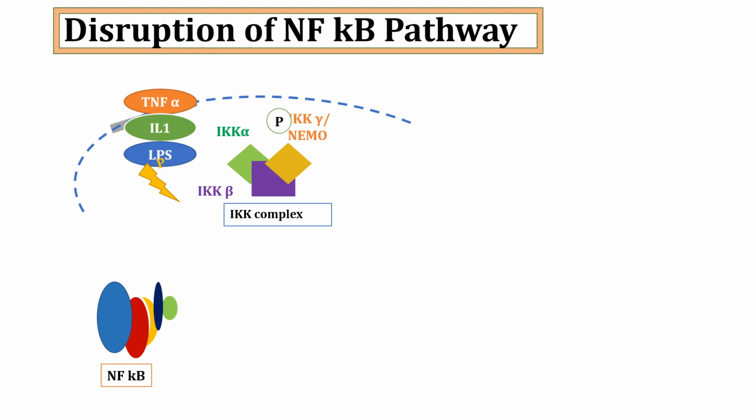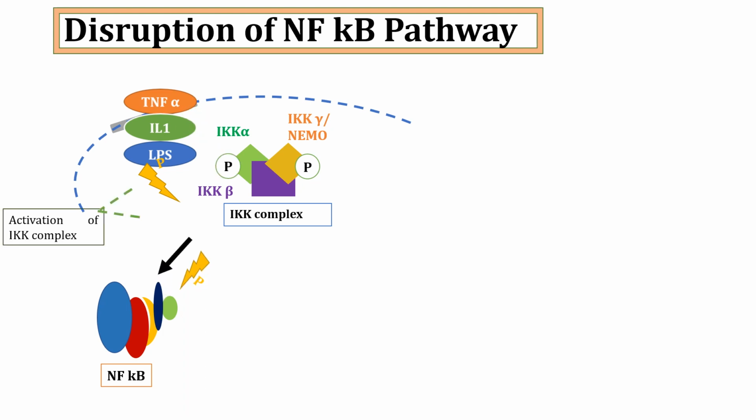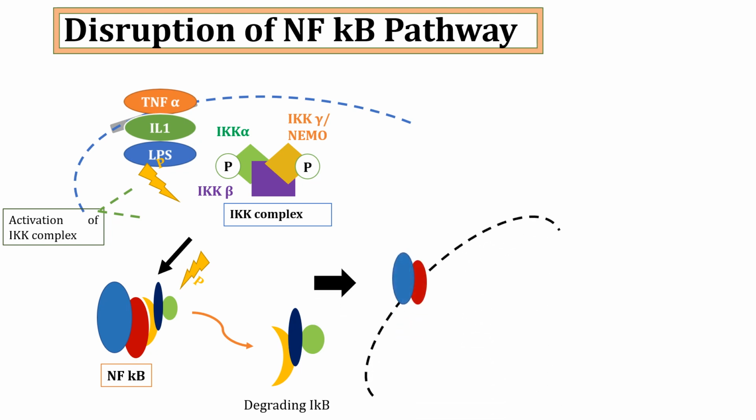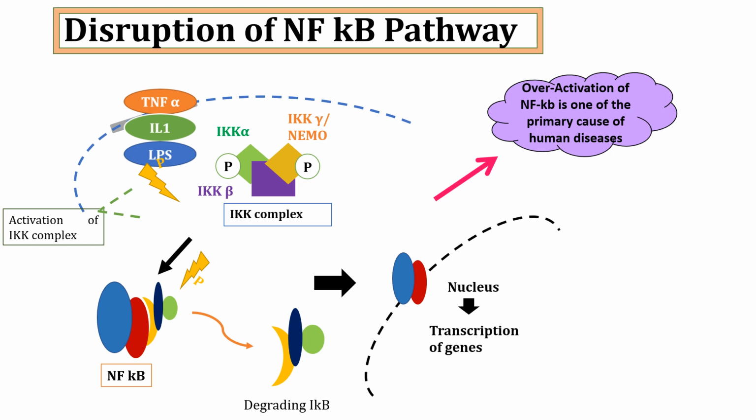When IKK is activated via phosphorylation, it brings about the phosphorylation of the IKB molecule as well, and it promotes the degradation via the proteasome ubiquitin system and releases NF-κB, which translocates to the nucleus and promotes transcription of genes. Extensive research has defined IKK beta and NEMO as essential mediators of inflammatory and immune responses, and loss of IKK beta and NEMO functions is not compatible with life, and it leads to diseases.